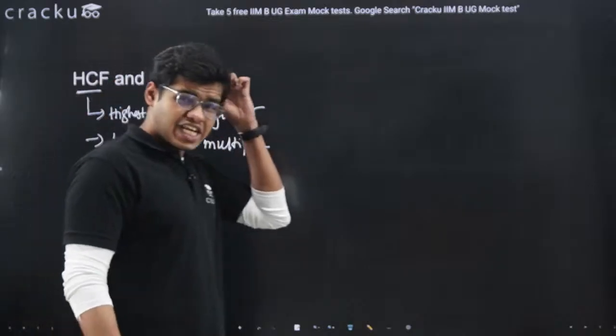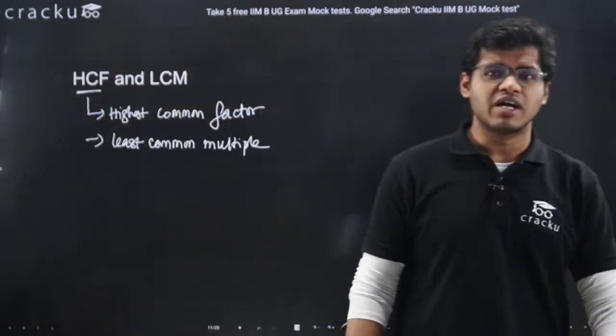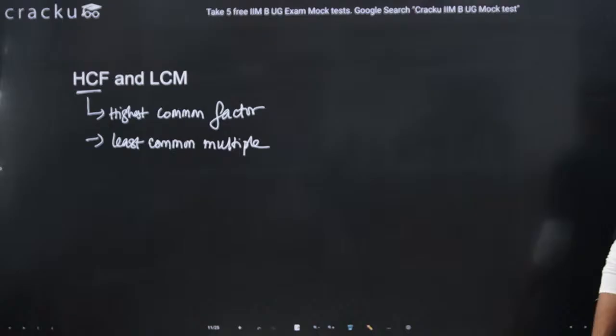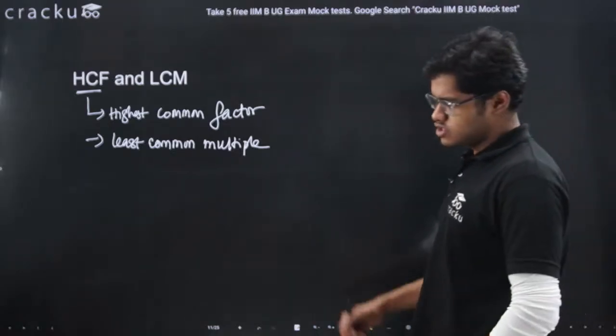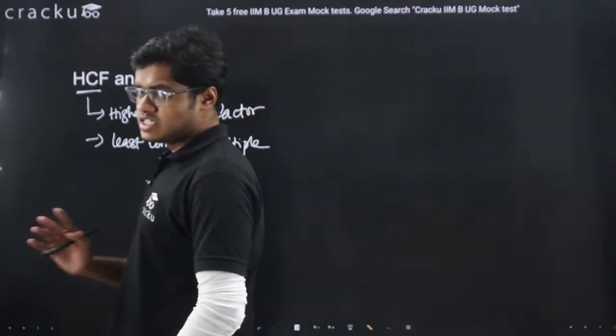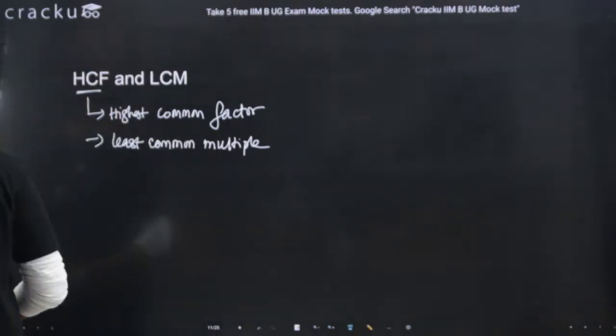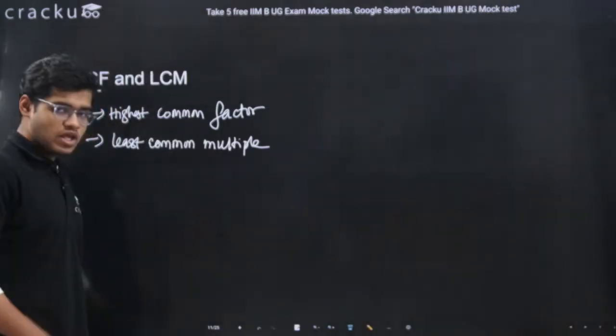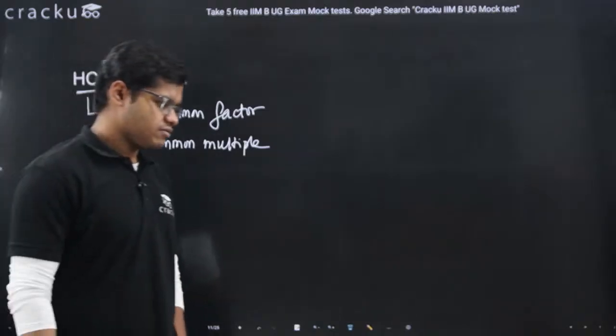So basically it is related to the concept of factors and multiples which we have learned in the previous slide. Just a modification. HCF is the highest common factor, LCM is the least common multiple.